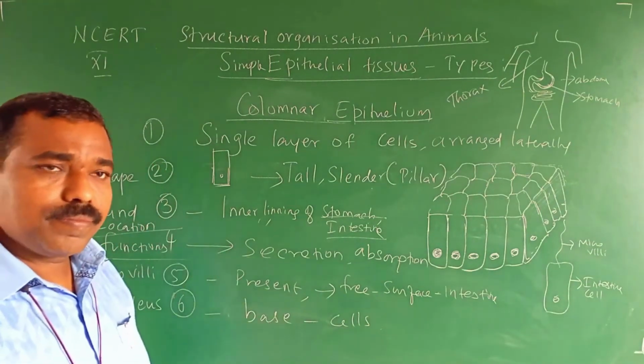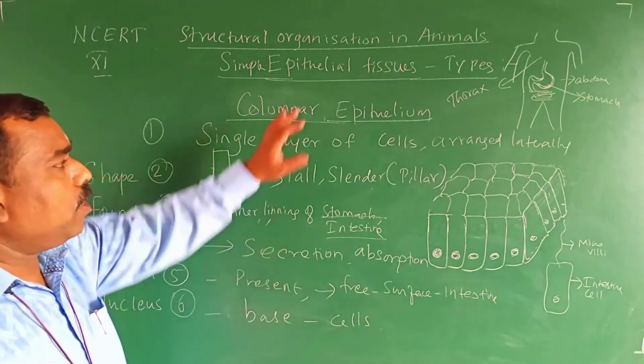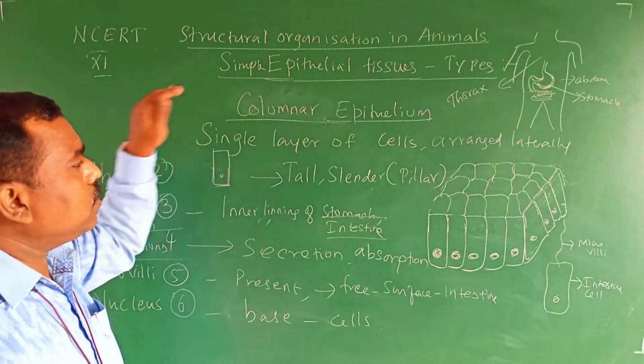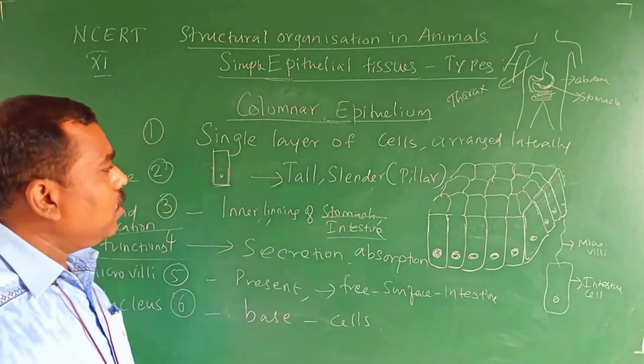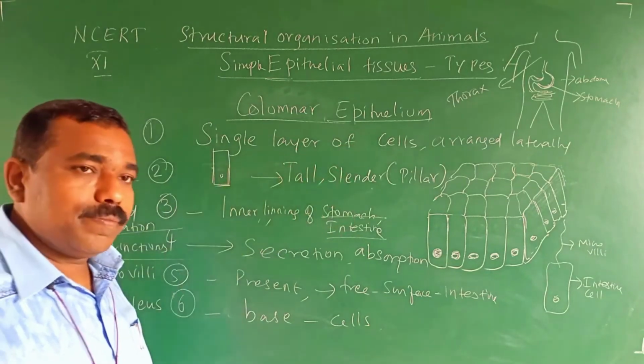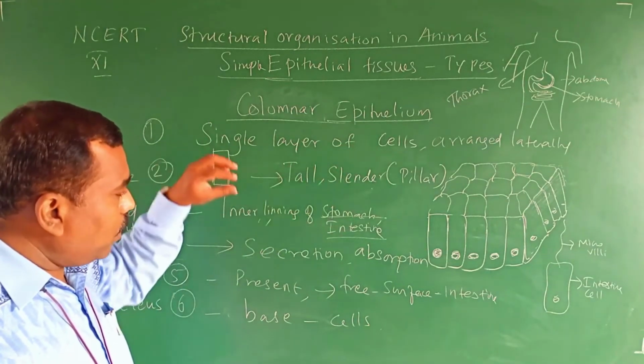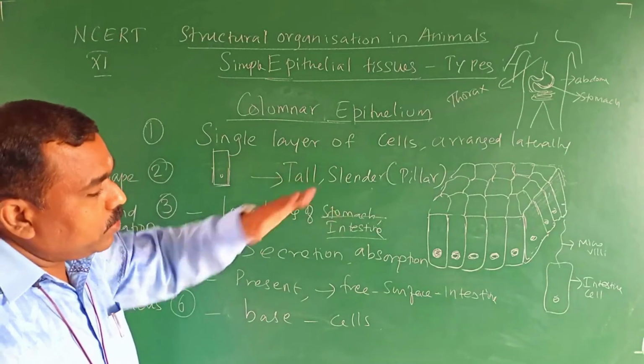That's all. The columnar epithelial is over. Columnar epithelial is a single layer of cells arranged one after another. It is very tall and slender. It is found in the inner lining of the stomach and intestine.